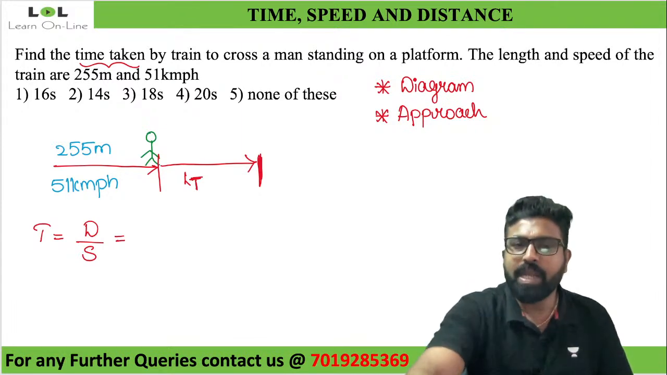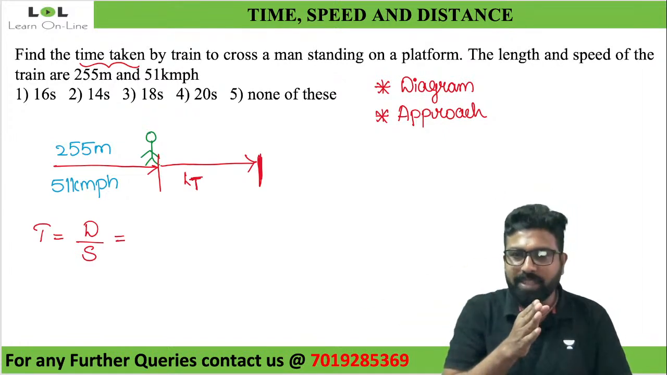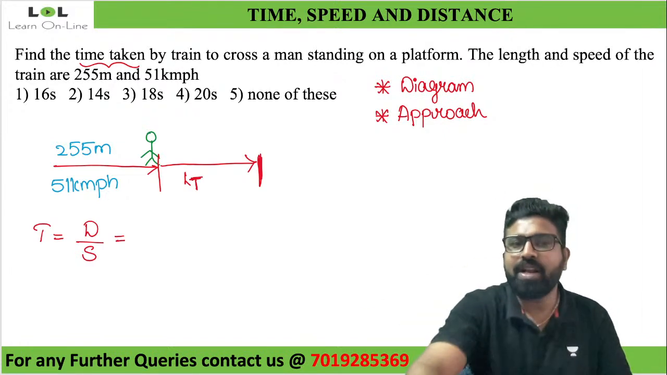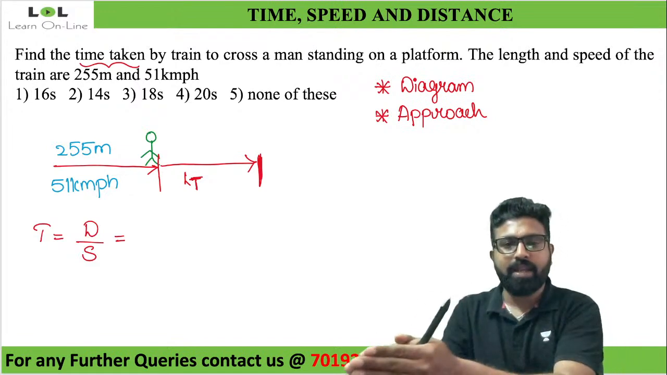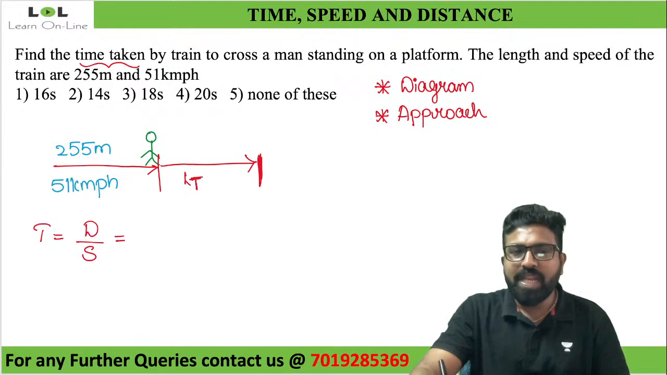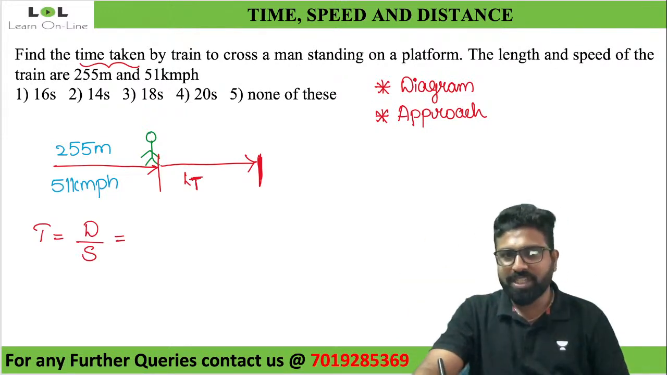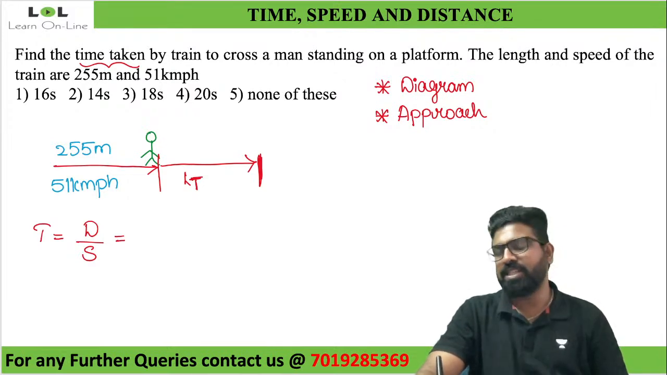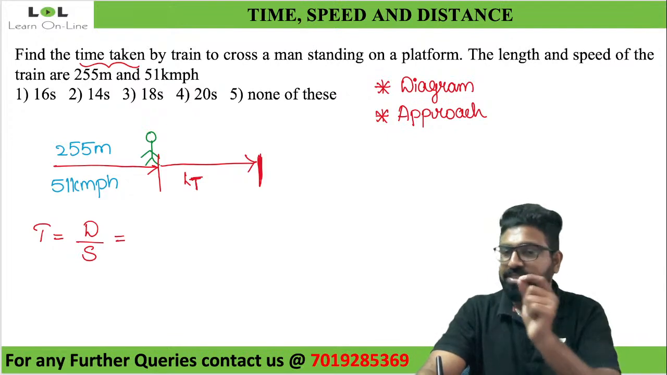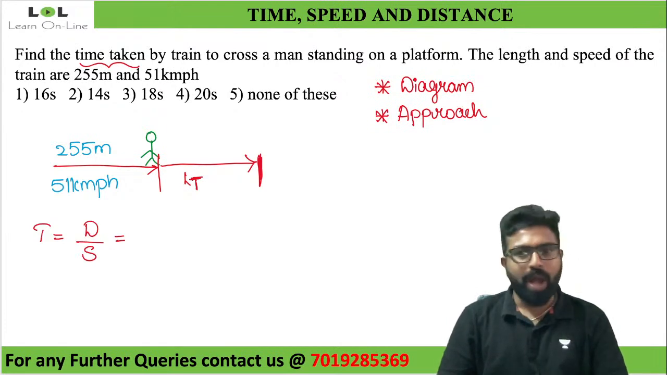Yes, everybody able to understand this point? See what is happening? How far has it traveled? If it has to cross the man, the train has to come completely past this person. So what is the distance that it is traveling? It is traveling its own length as the distance. Is this clear to everyone?